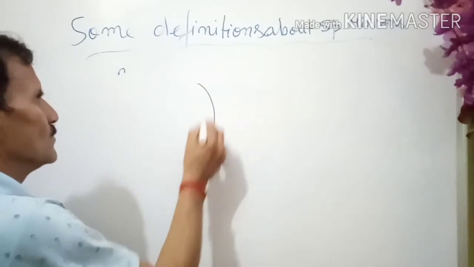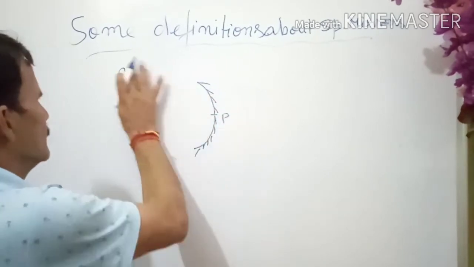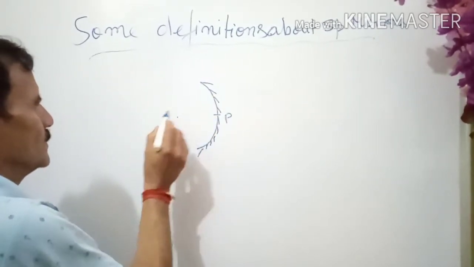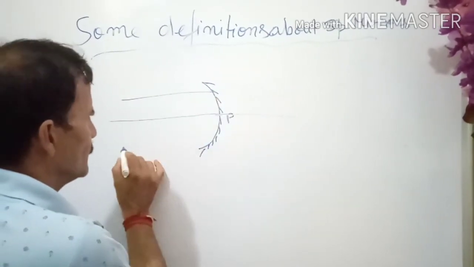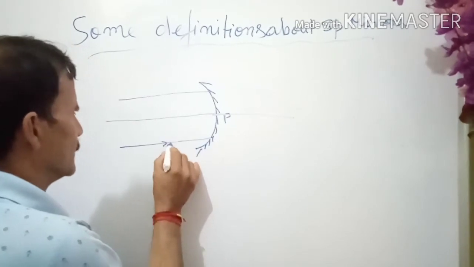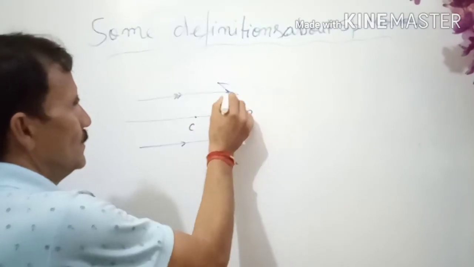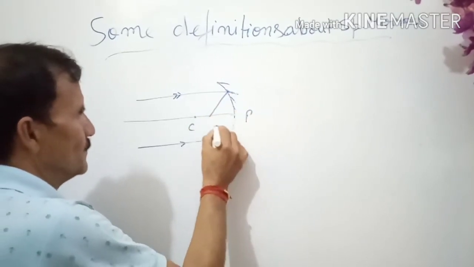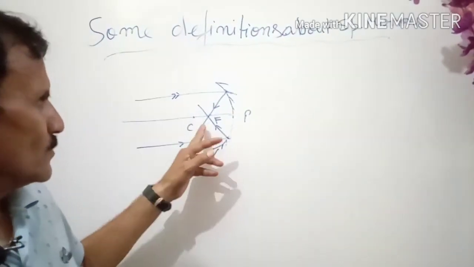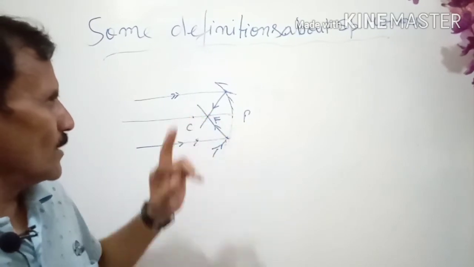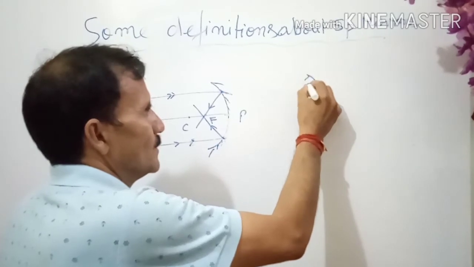a concave mirror. So this is a concave mirror. Its pole, its center of curvature, and this is the principal axis. And let us take rays parallel to the principal axis. So they will return like this. They will pass through the focus like this. So what is the difference in both? See the both figures.